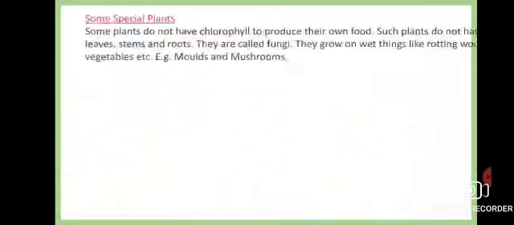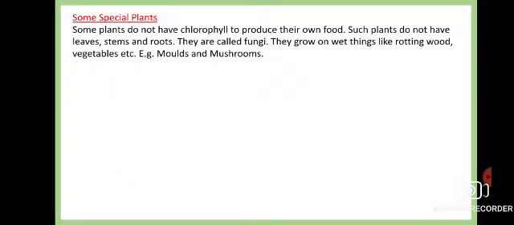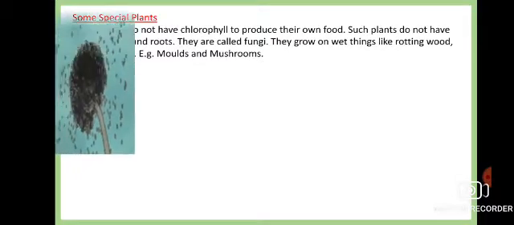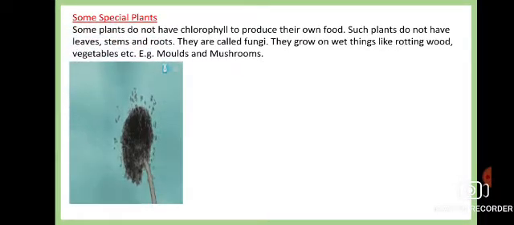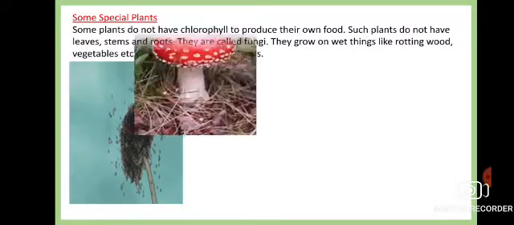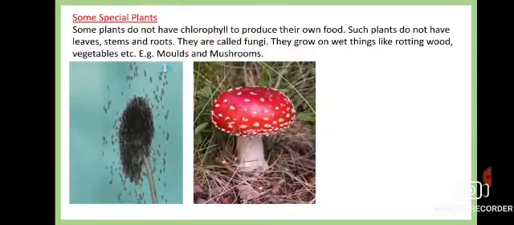Okay. Next, some plants do not have chlorophyll to produce their own food. If the plants don't have chlorophyll, they cannot photosynthesize, because chlorophyll is the ultimate raw material which every plant requires to produce its own food. These plants do not have leaves, stems, or roots. They have nothing. So they are called fungi.